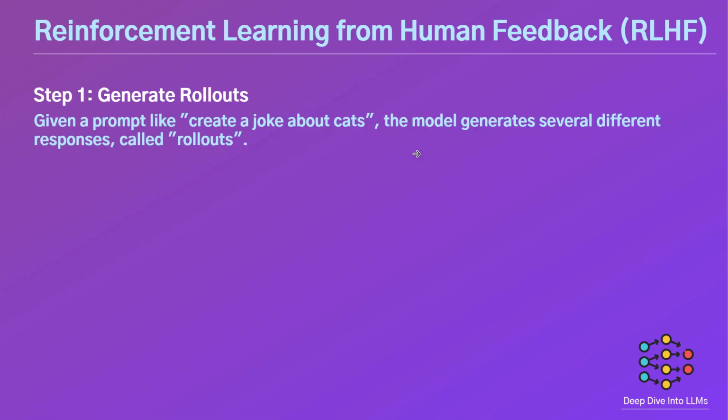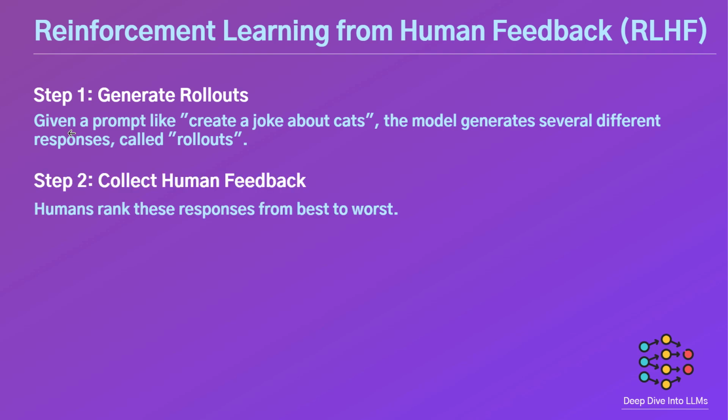Here's how RLHF typically works. The first step is generate rollouts. Given a prompt like create a joke about cakes, the language model generates several different responses called rollouts. Think of these as multiple drafts or alternative versions. Instead of developing a complicated scoring system, we simply ask humans to rank these responses from best to worst. Ranking is much easier than assigning specific scores, especially for subjective content.